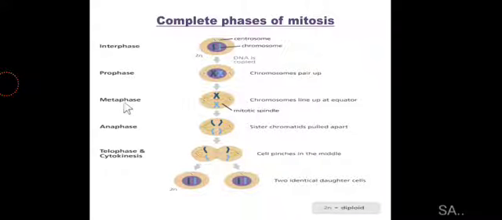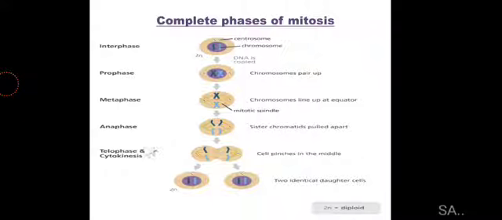So, in metaphase, what happens? The chromosomes of the cell arrange themselves at the metaphase plate or the equator, and they are attached to the spindle fibers at the kinetochore. After this phase, the next phase is anaphase, in which you can see that chromatids have separated from each other and are now moving towards the poles, and the spindle fibers are shrinking.